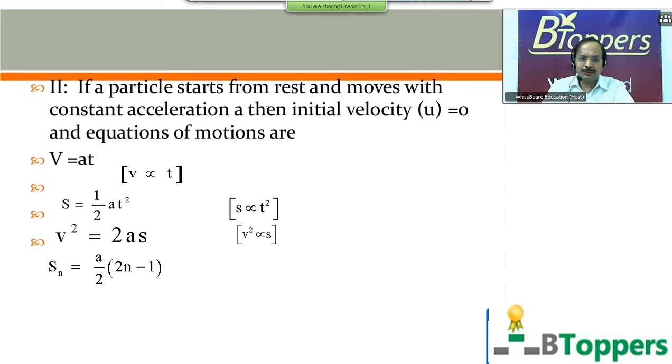So in the second equation of motion, s equal to ut plus half at square, if you substitute u equal to 0, you will get s equal to half at square, or s proportional to t square. In the equation v square minus u square equal to 2as, you put u equal to 0. You get v square equal to 2as. In the present discussion, acceleration a is constant, so we can write v square proportional to s.